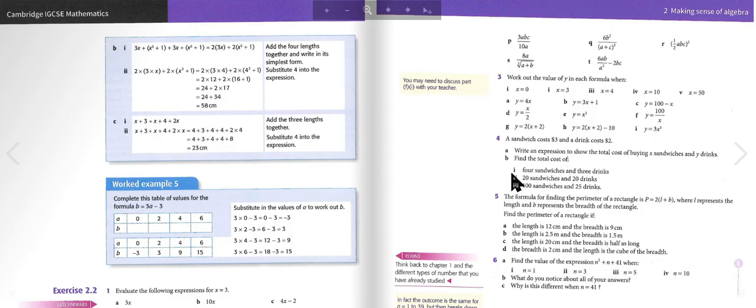Open bracket open bracket half ABC close bracket squared.